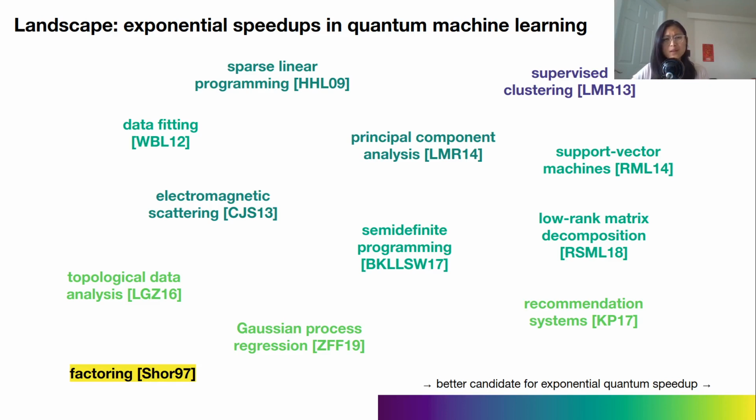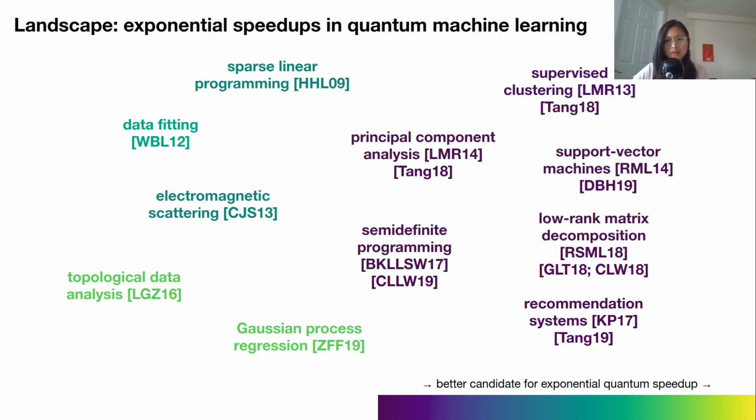These claimed quantum speedups have long been somewhat mysterious, but recently we've begun to better understand them. In 2018, I showed that the quantum recommendation systems algorithm of Kerenidis and Prakash does not give an exponential speedup, by describing a classical, quote-unquote, dequantized algorithm that matches the quantum algorithm up to polynomial slowdown. Subsequent work relies on similar techniques to dequantize a wide range of QML algorithms. This shows that the advertised exponential speedups of these algorithms disappear if the corresponding classical algorithms can use input assumptions as strong as those of the quantum algorithms.